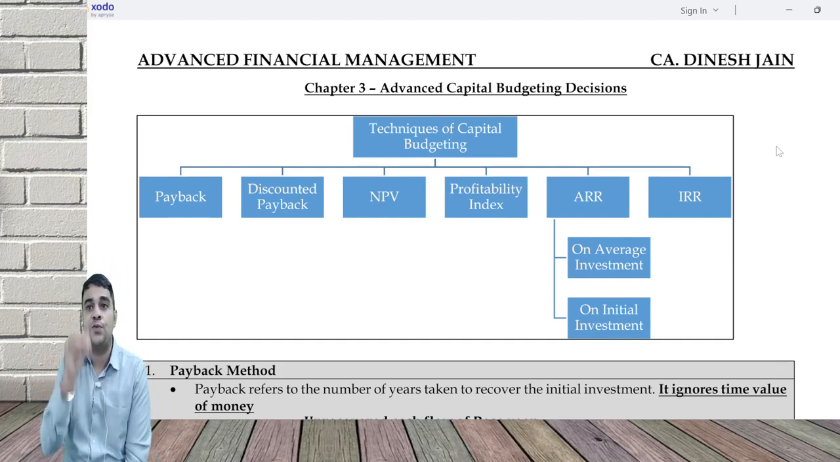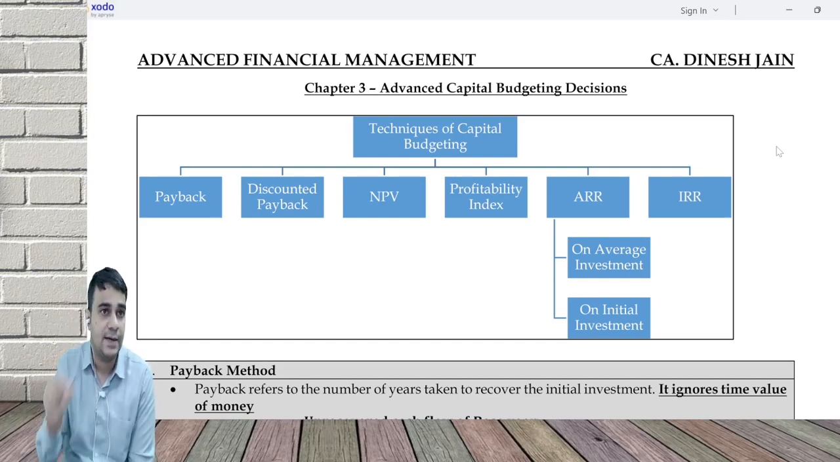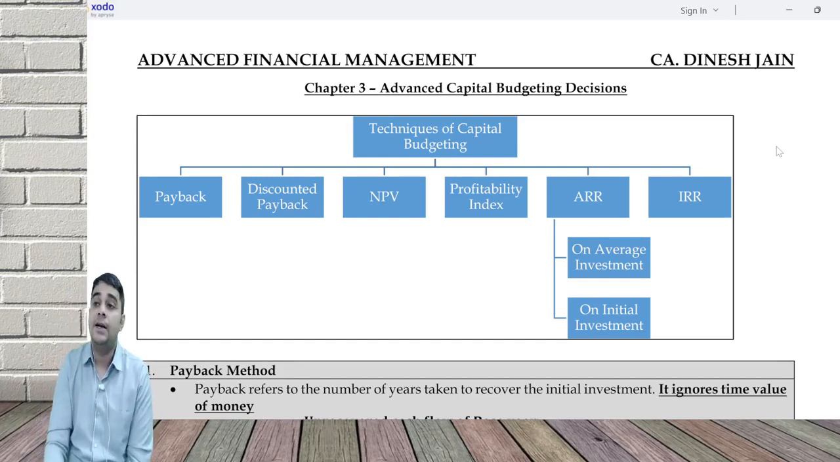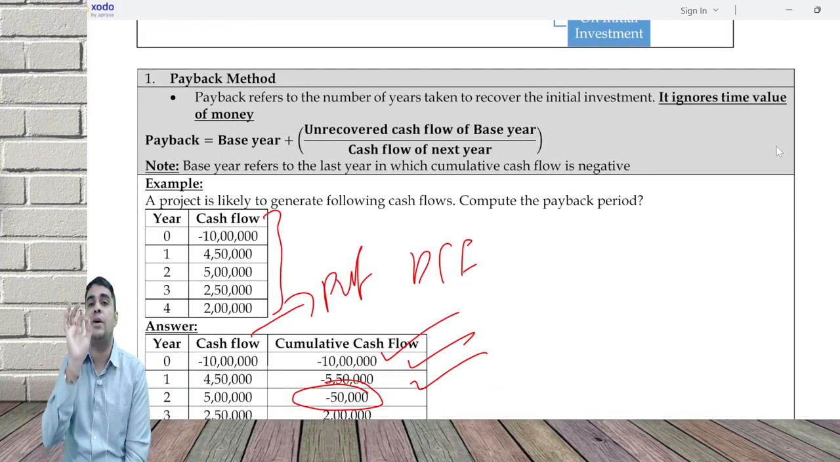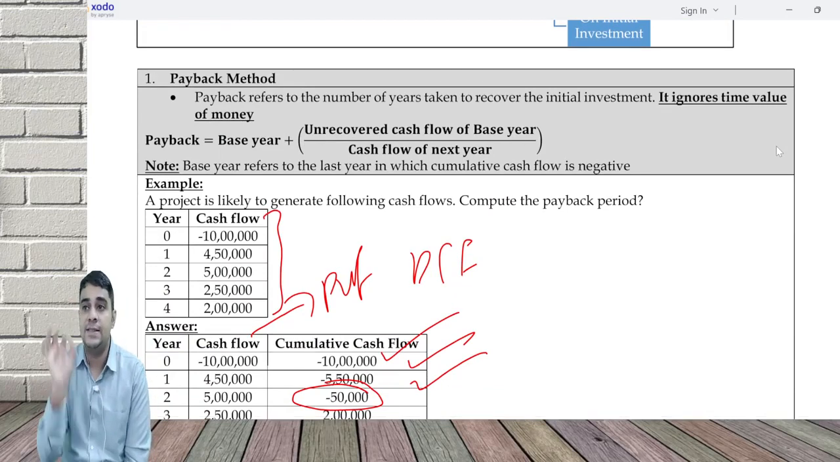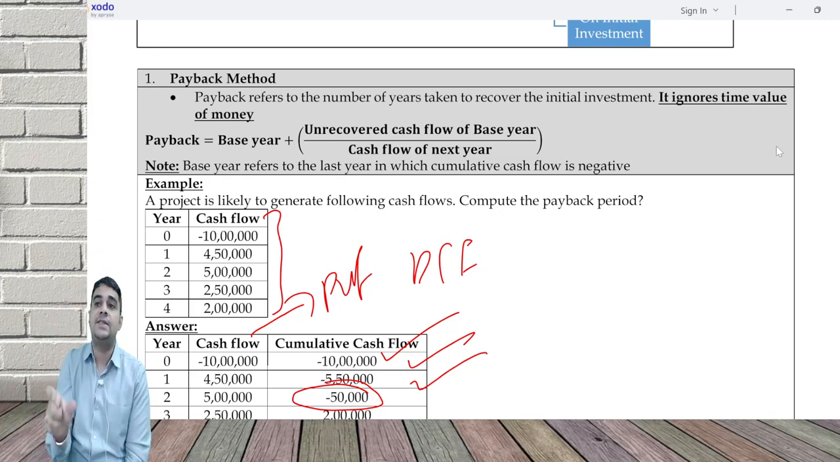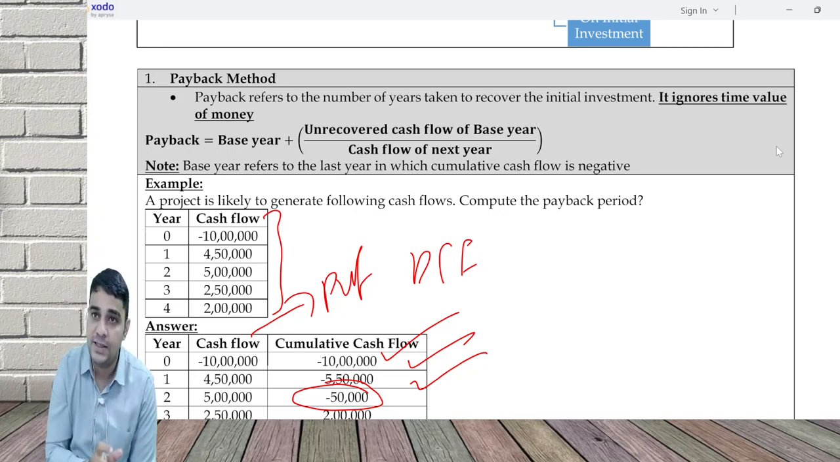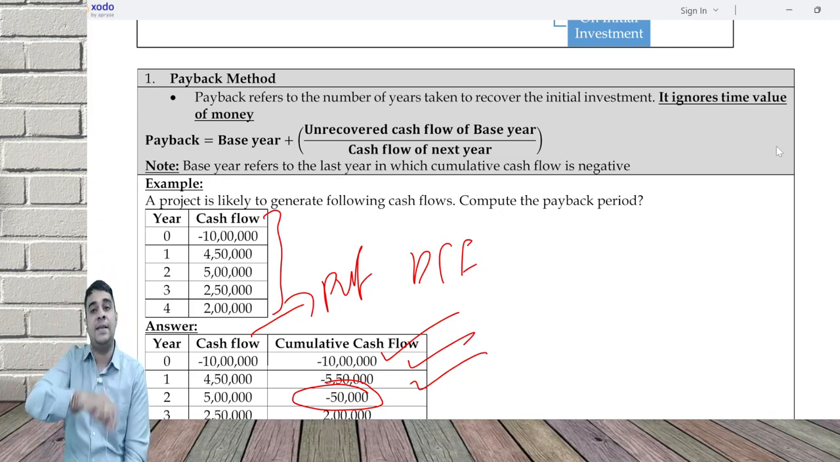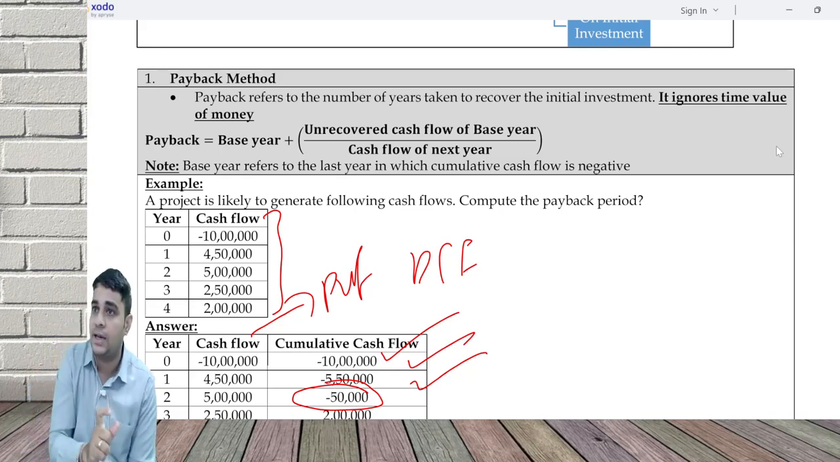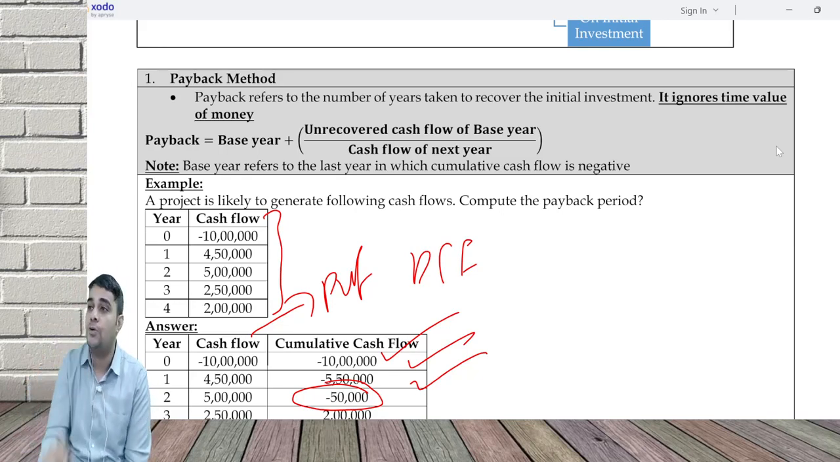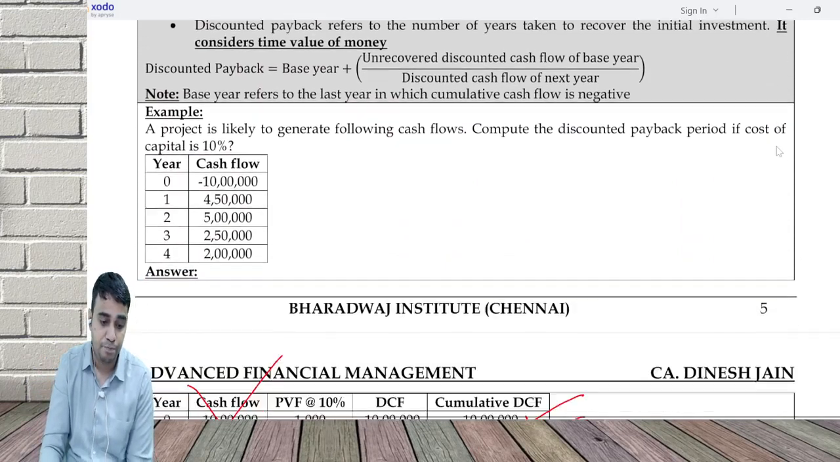Year, cash flow, cumulative cash flow. You start with a negative value and you keep writing base year plus unrecovered cash flow of base year divided by cash flow of next year. Discounted payback, same calculation, but you have to consider time value of money. Year, cash flow, PVF, DCF, CDCF. Cumulative DCF, you will have to look. The last year in which cumulative DCF is negative is called base year. Base year plus unrecovered discounted cash flow of base year divided by discounted cash flow of next year.